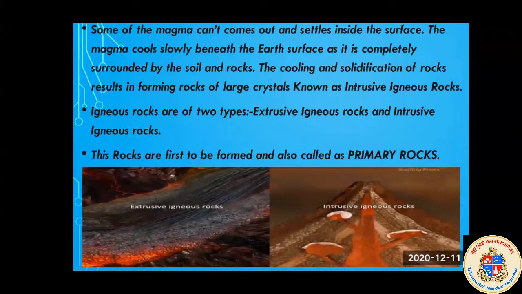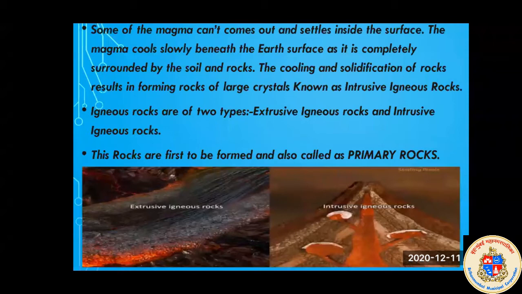So these are the types of igneous rocks. Igneous rock is of two types: extrusive igneous rock and intrusive igneous rock.